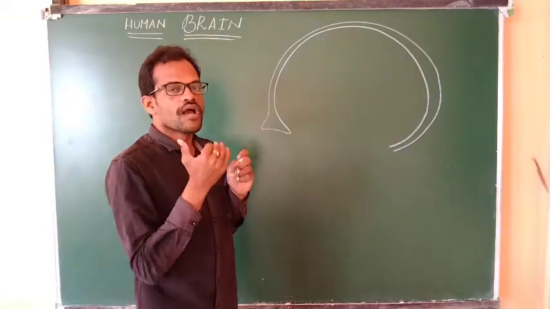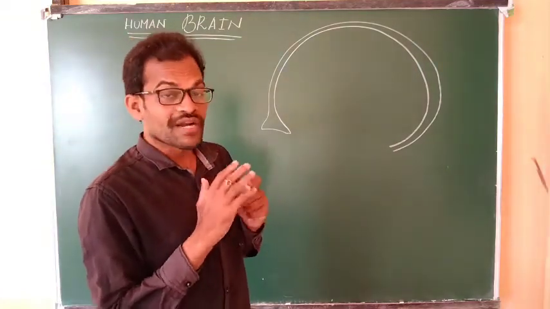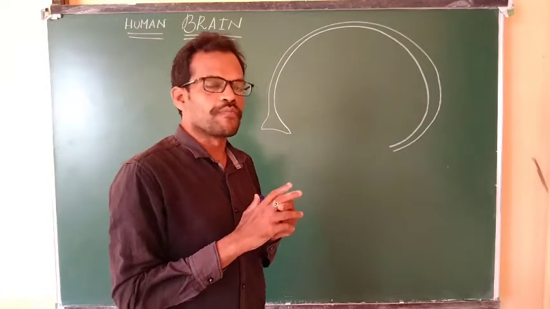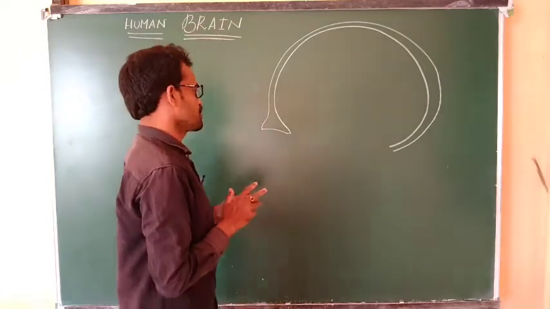After that, what parts are present in the brain? What is the function of each and every part? We will discuss this in this chapter.